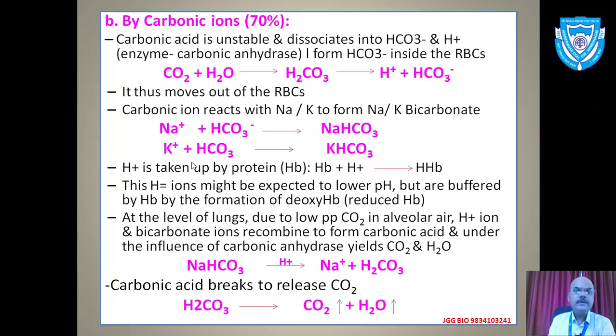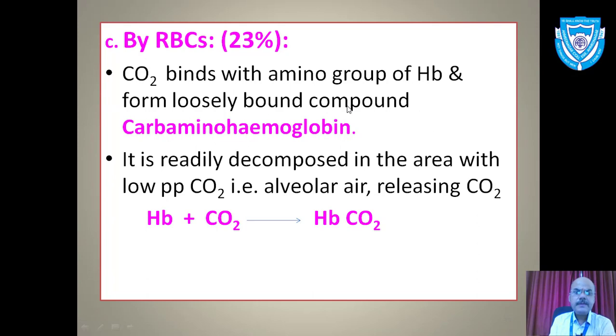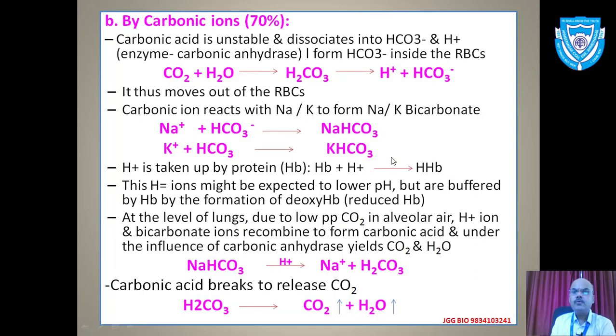Next, the hydrogen which is formed here will be carried all the way up to the level of lungs in the form of hemoglobin complex. Hydrogen will go and reach the level of lung. That might be expected to lower the pH, but it will be buffered by hemoglobin, so there is a formation of deoxyhemoglobin, reduced hemoglobin, and that will not reduce the pH of blood.